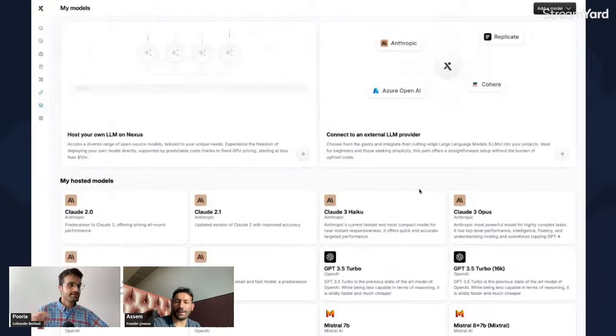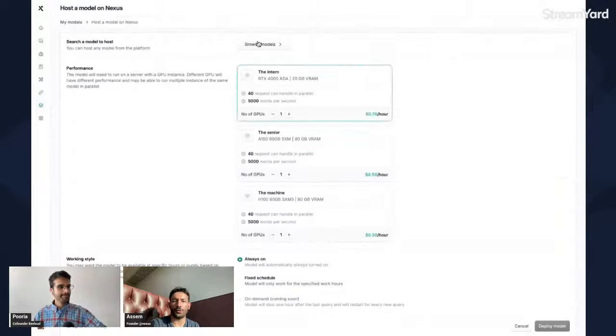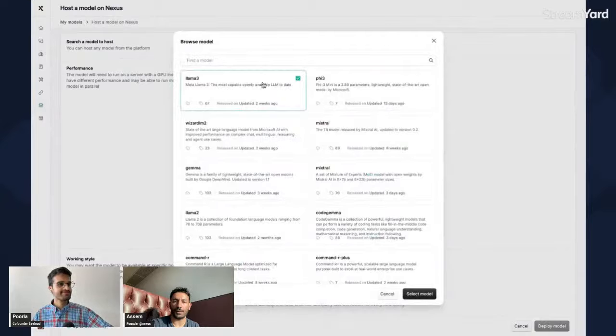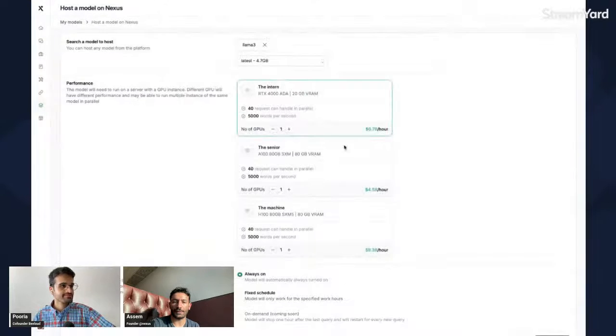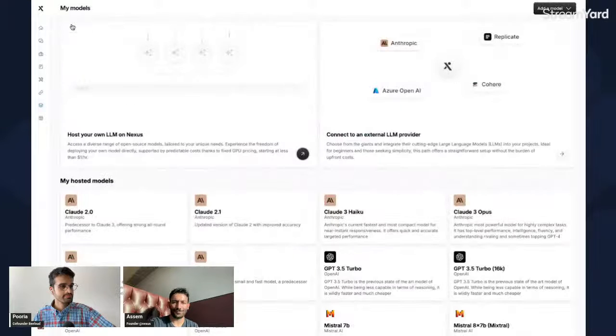And the last thing is the model, right? As I told you, you can swap the models, have your agent run on different models, and run tasks on different models as well. You can host your own model on Nexus if you want. So if you want Llama 3, you can select it, run it, and deploy it, and that's it. It's like 2 clicks as well.